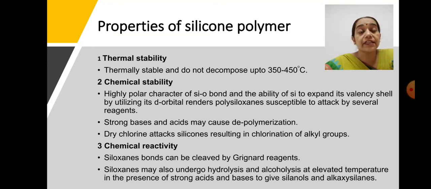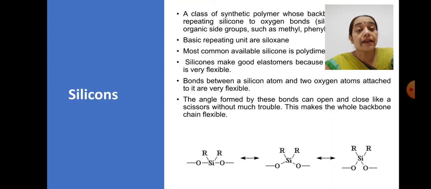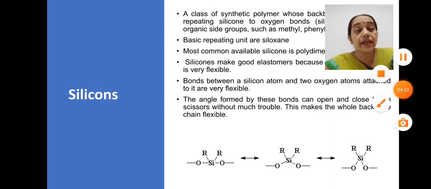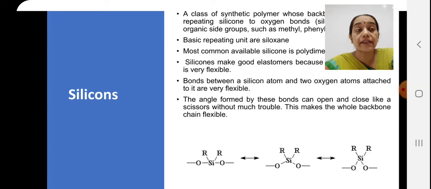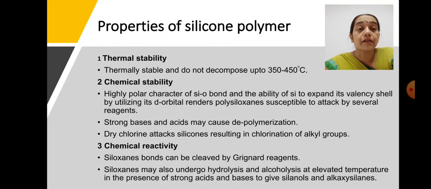Alkyl groups are present, as we have discussed; here in the structure you can see that these R moieties are the alkyl groups, and these alkyl groups will be attacked by the chlorine moiety. Now, considering the properties of the silicone polymer, for what kinds of reagents can it show reactivity?